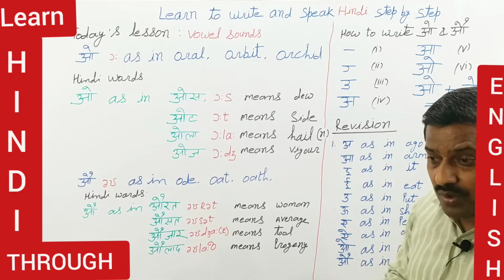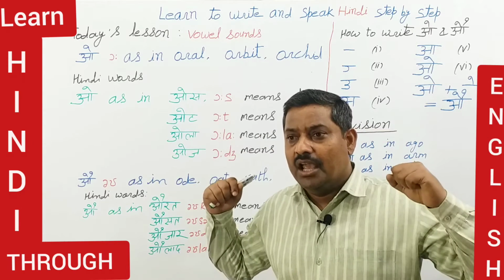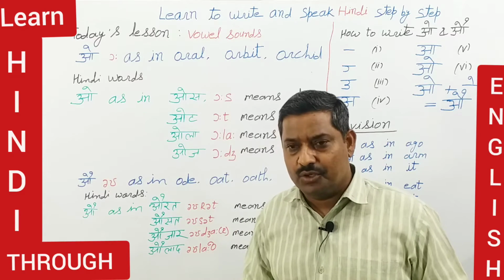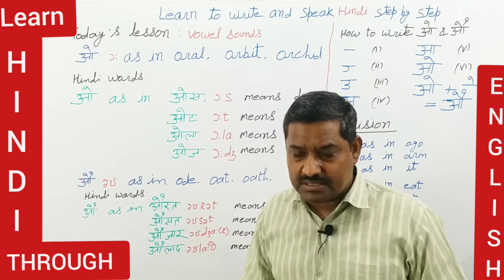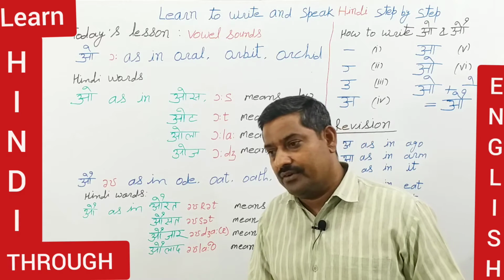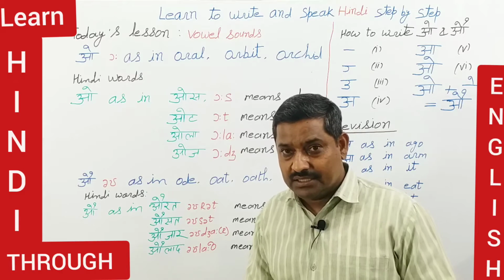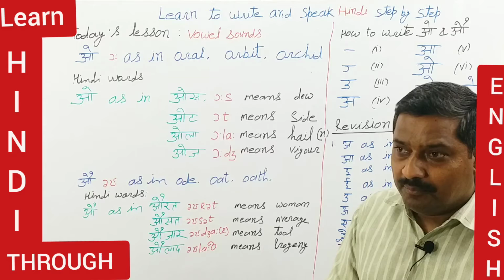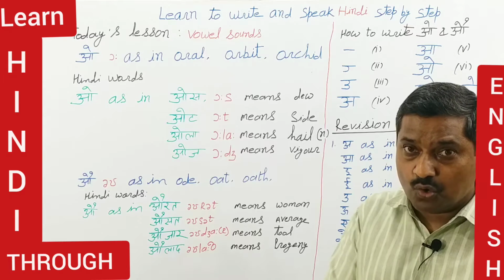When you have power in you, when you have energy in you, and you use that energy to do some work, you look enthusiastic and ready to do work. Then you say that you have vigor in you. Vigor means you have enthusiasm to do the work. The same word is known as Oj in Hindi. When somebody is ready to do work, we say he has Oj in him.